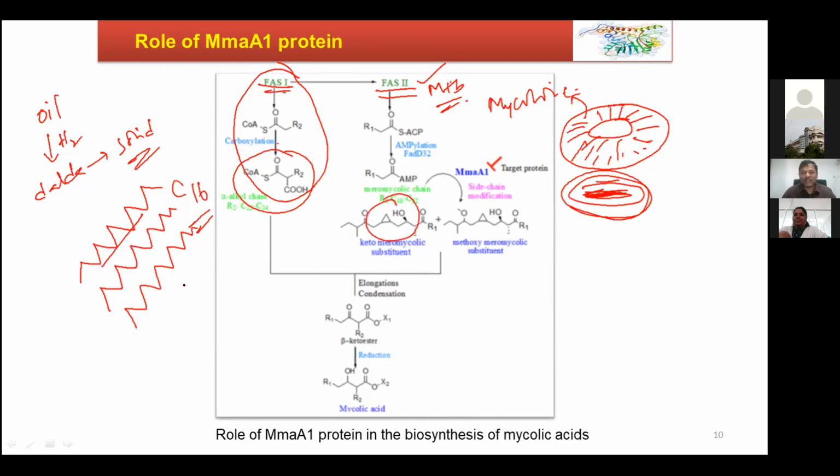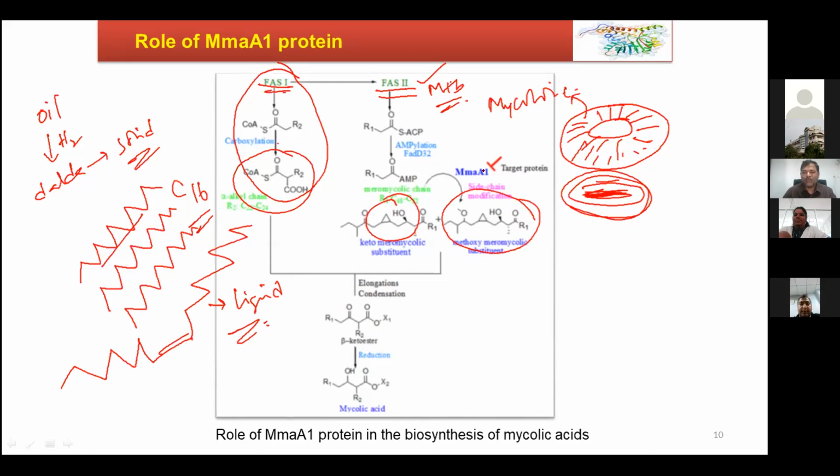In the case of unsaturated fatty acids, you will have unsaturations, so there will be a nick. So it cannot align properly, and that's why it will remain liquid. To maintain liquidity, to maintain the viscosity of the cell membrane, it needs to functionalize the mycolic acid. So here comes one enzyme, we call it methyl mycolate enzyme. It is simply a methyl transferase enzyme.